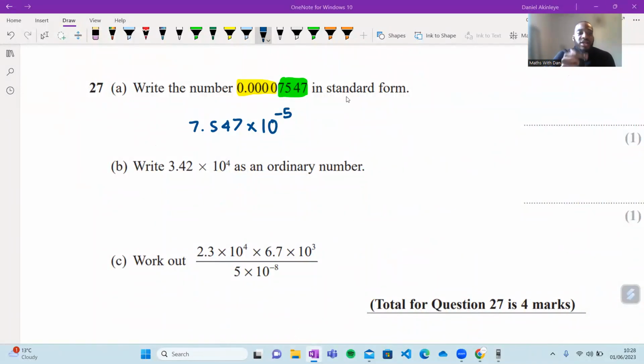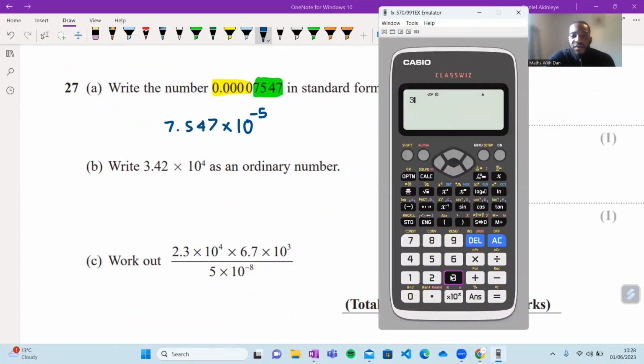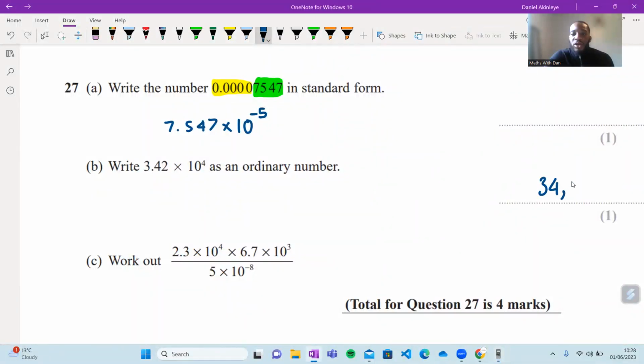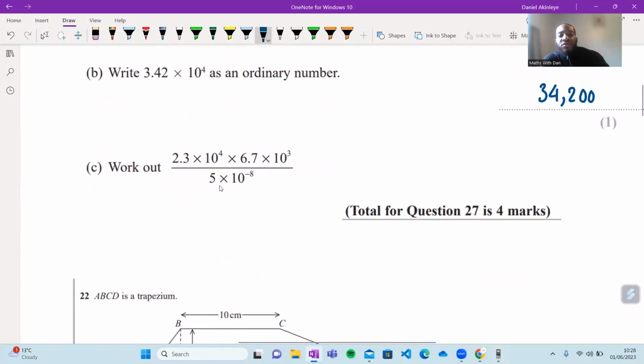Cool. Now, let's do part B. Write 3.42 times 10 to the 4 as an ordinary number. This is a calculator paper. We just put it in our calculator. We don't need to do anything. 3.42 times 10 to the 4. 34,200. That's it. 34,200. And now this one, work out 2.3 times 10 to the 4